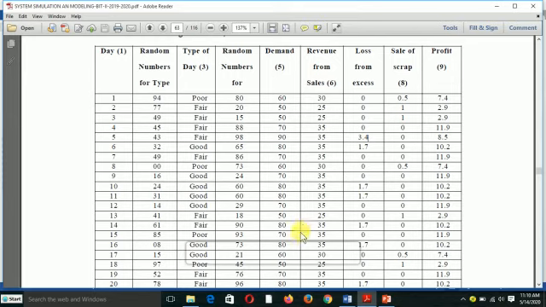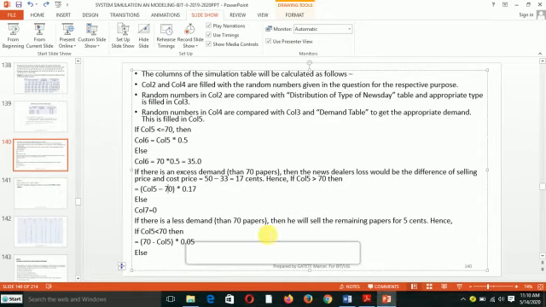If it is less, let's check if it is less than 70. Else, when it is less than 70, column 7 will be equal to 0. It means that there is no loss.